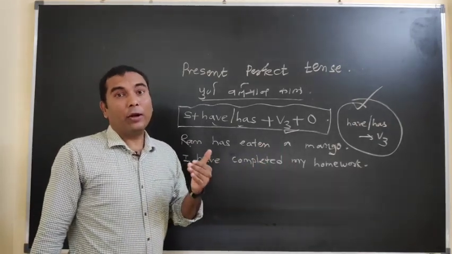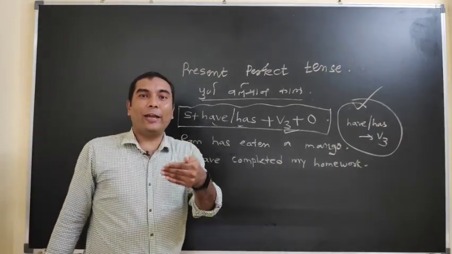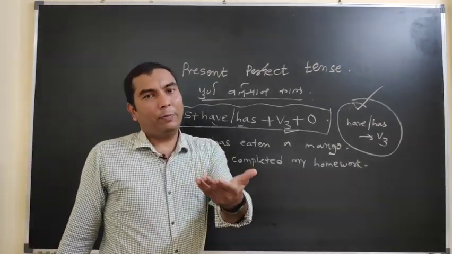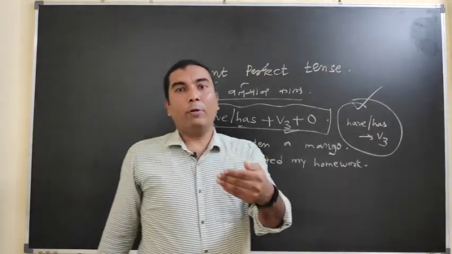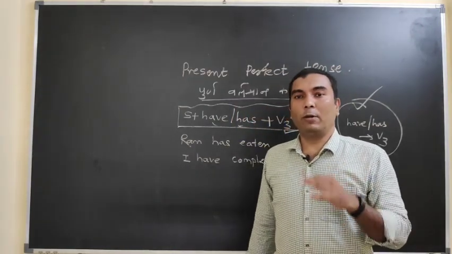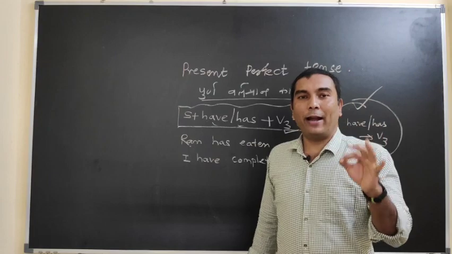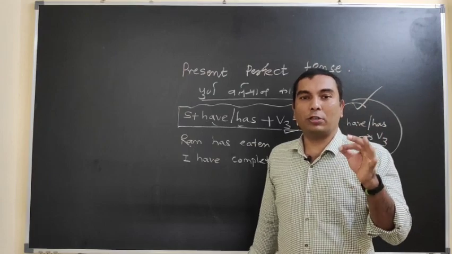For that we have to think about the verbs' various forms. You can easily get those various forms in any grammar book or grammar textbook. Maybe Wren and Martin will be the best option for a grammar book. You can easily find out which are the three forms of the verb.